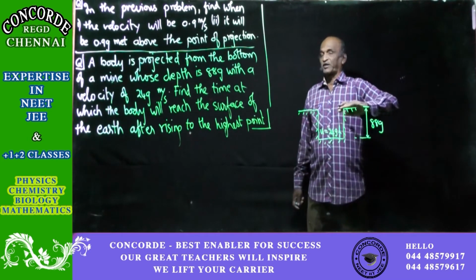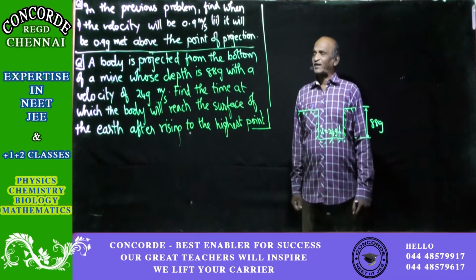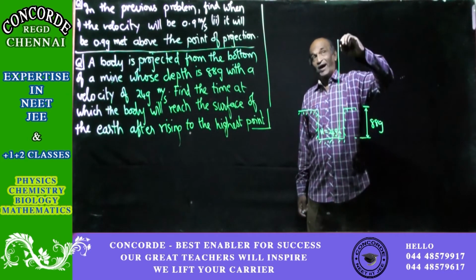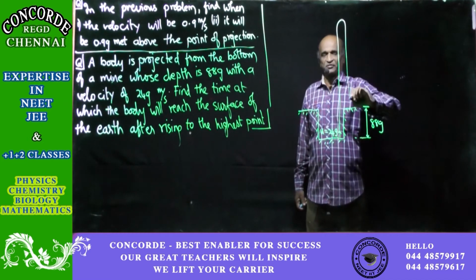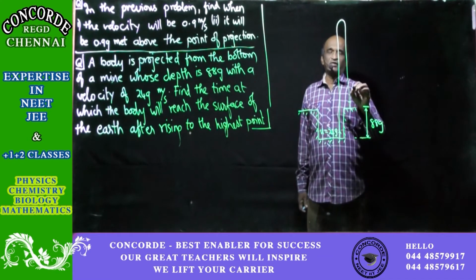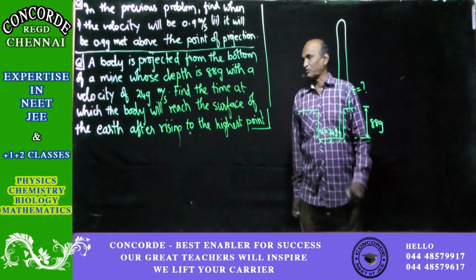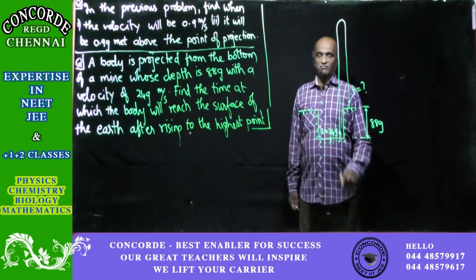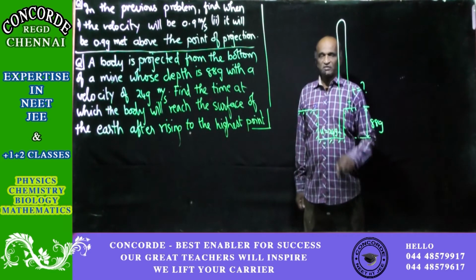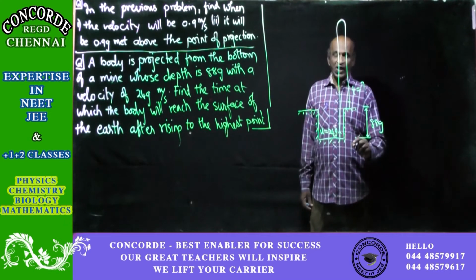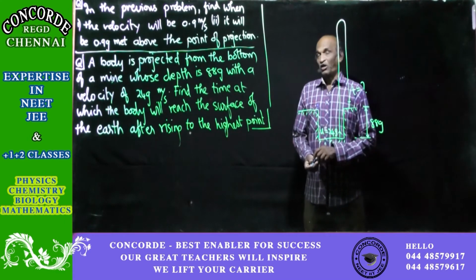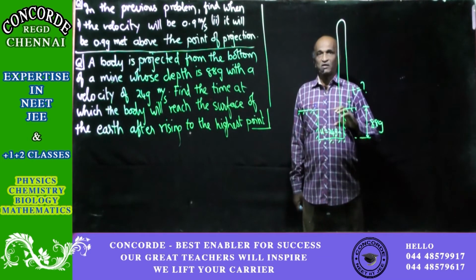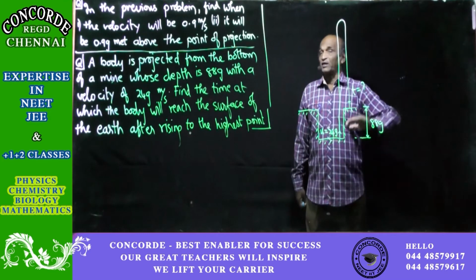This is the surface of the earth. After going to the highest point, then it reaches the surface of the earth. For that, what will be the time taken is the question. Okay. So now, you have to bring the time in the equation. The velocity is given upwards and the height is 88 g. I have already told you, remember that. See what is the height from the starting point to the final point.